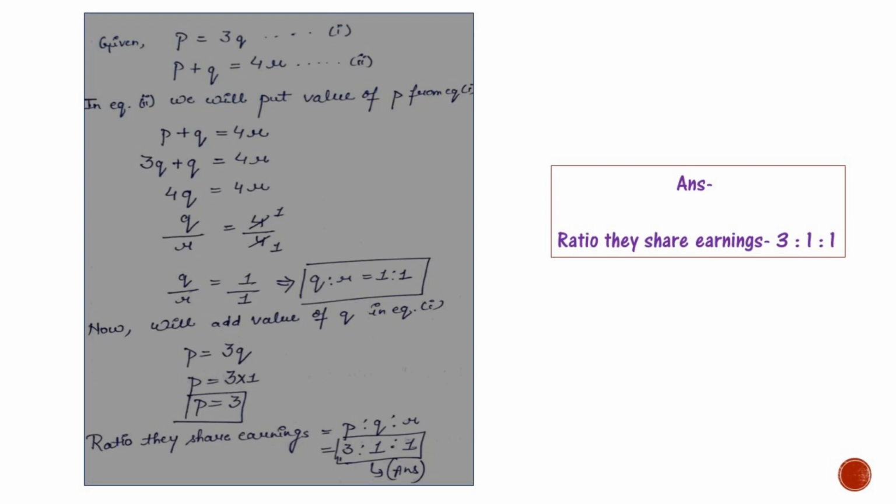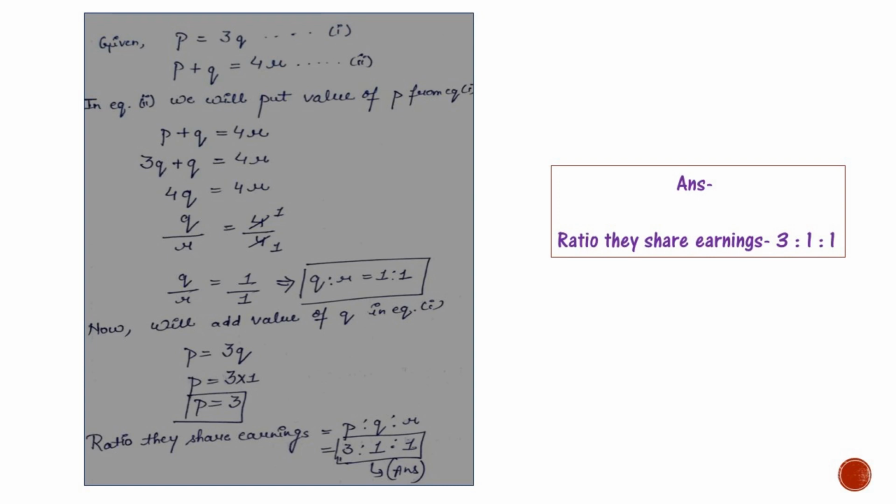That becomes equation 2. Now in equation 2 we will put the value of P from equation 1. Equation 2 is P plus Q is equal to 4R. So we will put the value of P here: 3Q plus Q is equal to 4R. That becomes 4Q is equal to 4R. That is Q divided by R is equal to 4 divided by 4. That will become Q divided by R is equal to 1 divided by 1. That will become Q ratio R is equal to 1:1.